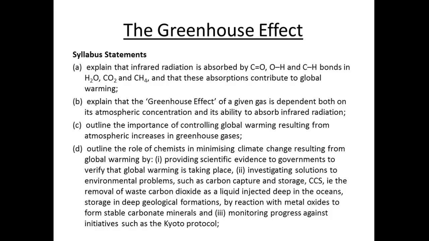Basically, some of the electromagnetic radiation from the sun reaches the Earth and is absorbed. The Earth then re-emits it as infrared radiation, which is also heat. Various gases in the troposphere, the lowest layer of the atmosphere, absorb some of this infrared radiation and then re-emit it in all directions, including back towards the Earth, and it keeps us warm, and that's known as the greenhouse effect.